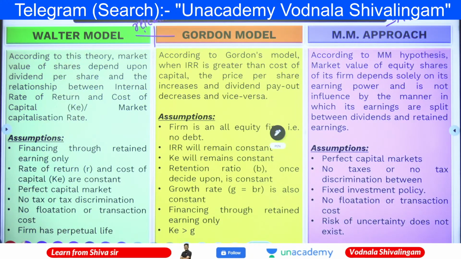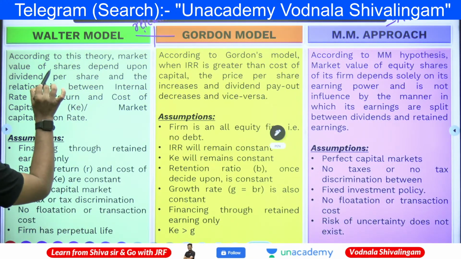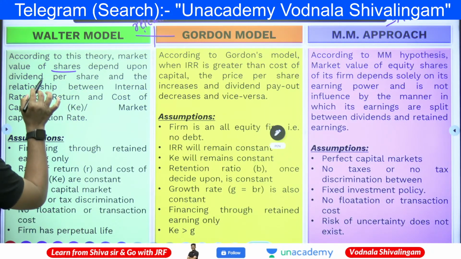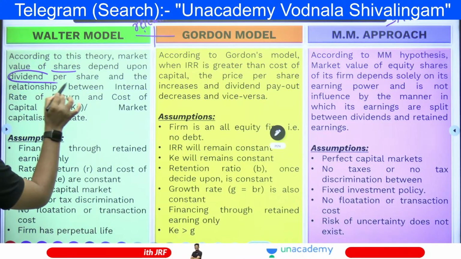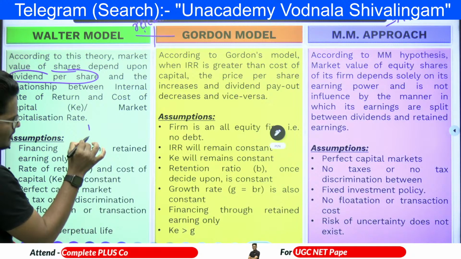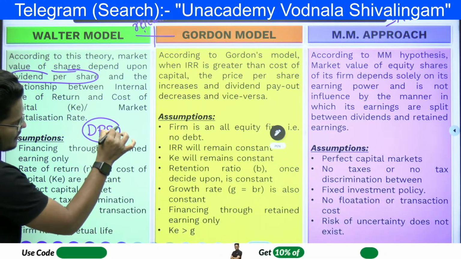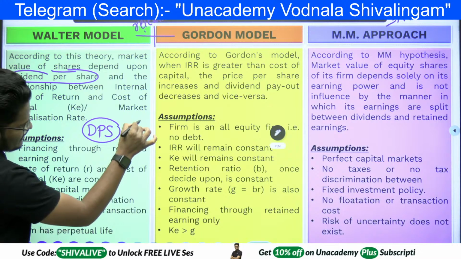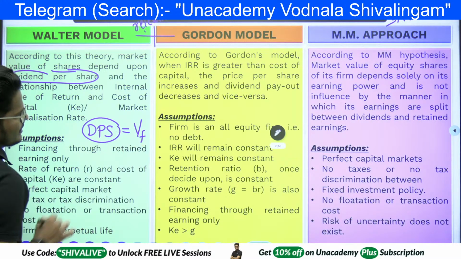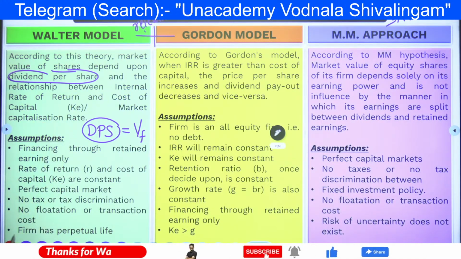According to the Walter model, the market value of the shares depends upon the dividend per share. That means if a dividend is declared, that is directly going to impact the value of the firm. That is what these two theories say.